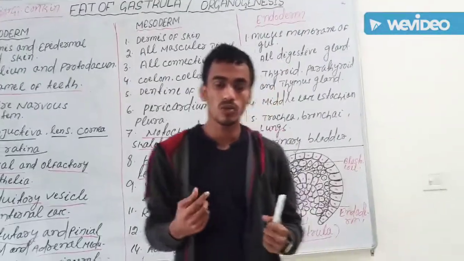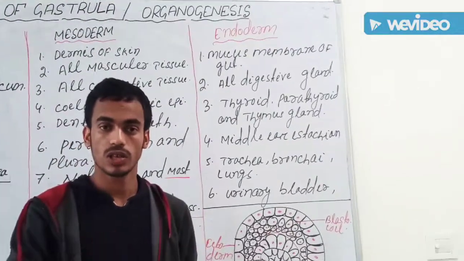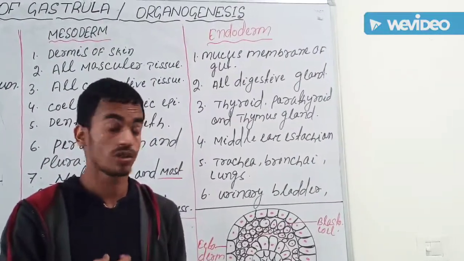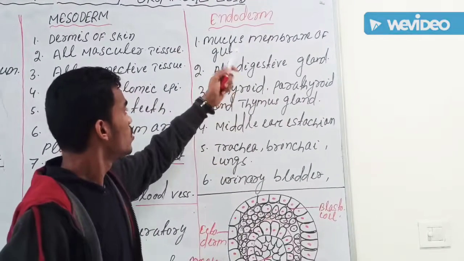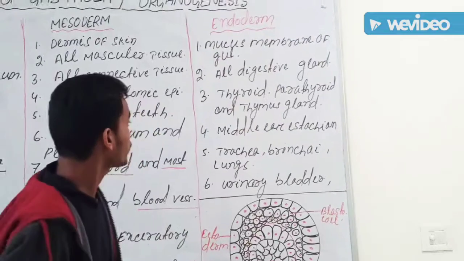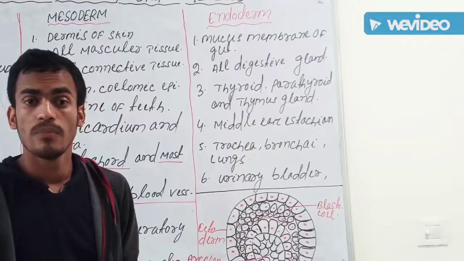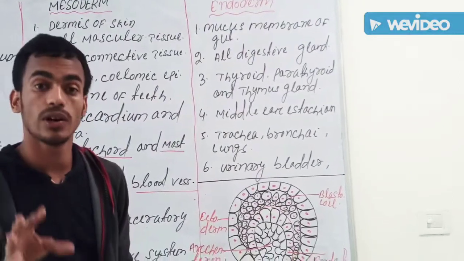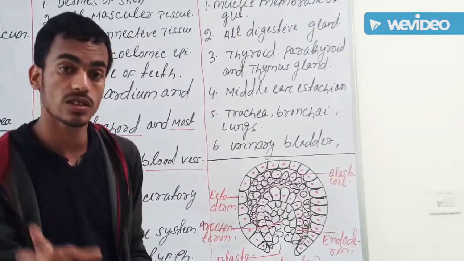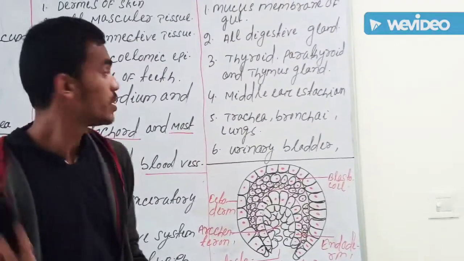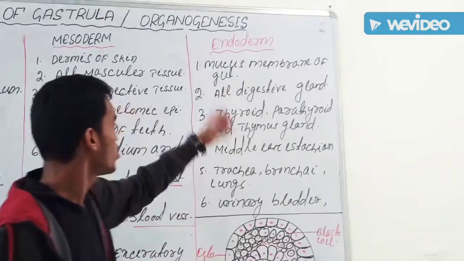What is the mucous membrane of the gut? The mucous membrane of the gut means the digestive system. Scientifically it is called the gut. So the mucous membrane of the gut is given rise to by endoderm. Then all digestive glands, maybe gallbladder, liver, fundic gland, pyloric gland, mucous gland, Brunner's gland, all types of glands, are given by endoderm.